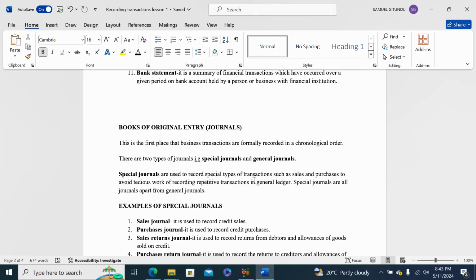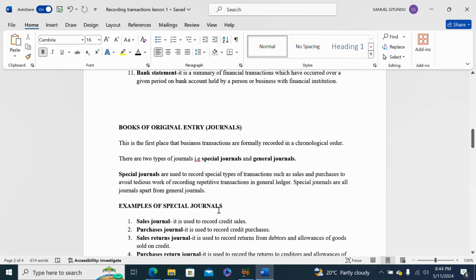So, special journals are all journals apart from the general journal. All journals or books of original entry are special apart from the general journal. General journals are journals in which the special kinds of transactions cannot be recorded. Let us see which special journals we are talking about.